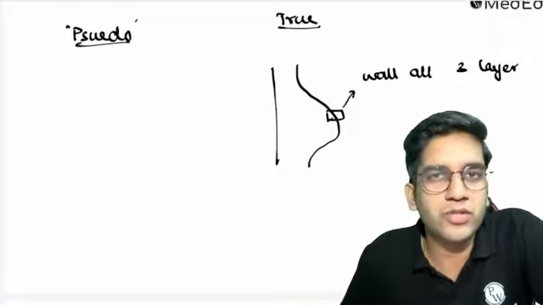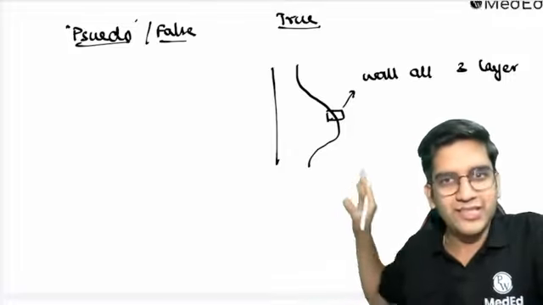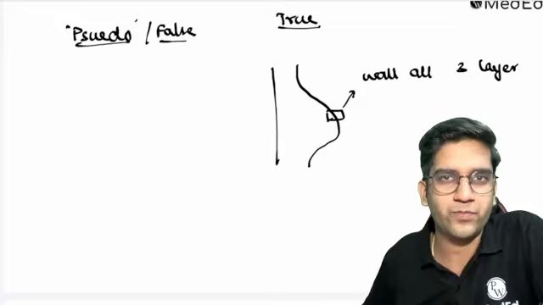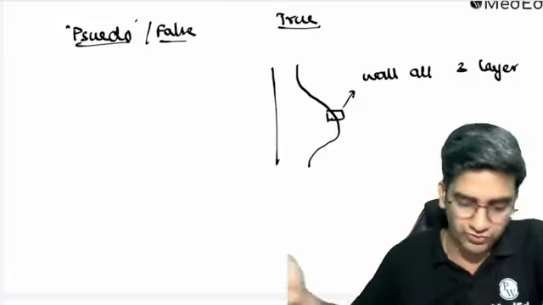So when do we use the term pseudo or false aneurysm, right? It clearly means that the wall does not have all three layers. So what does it have? Is it an aneurysm or something else? That's what we're going to see here.